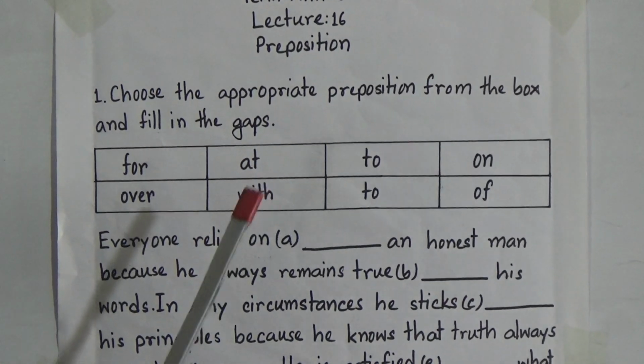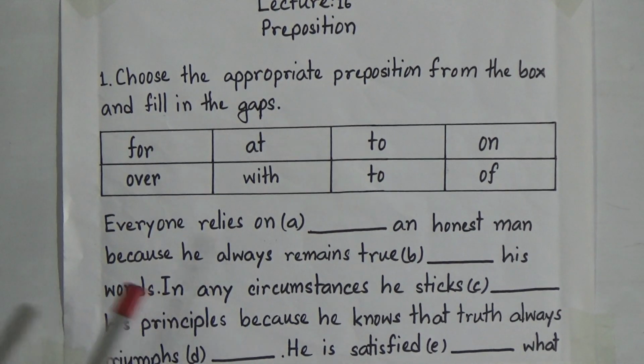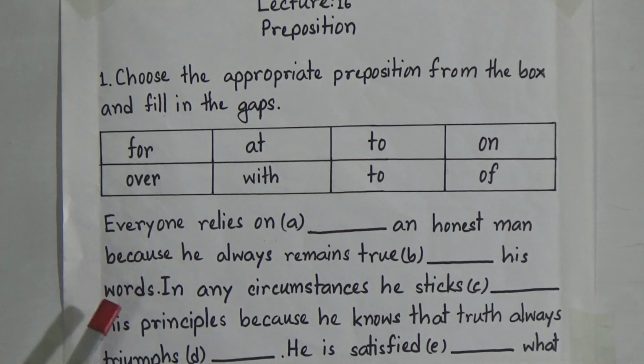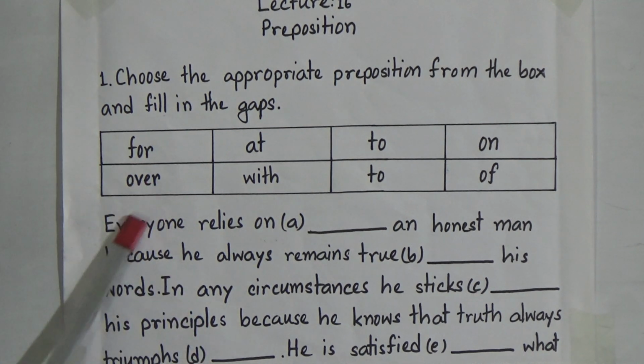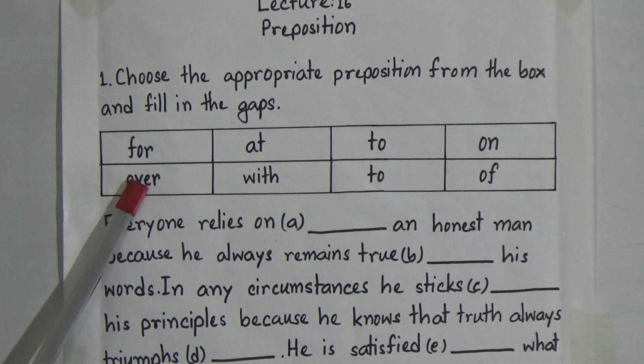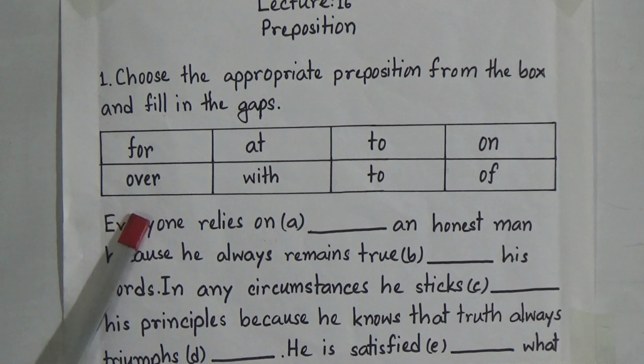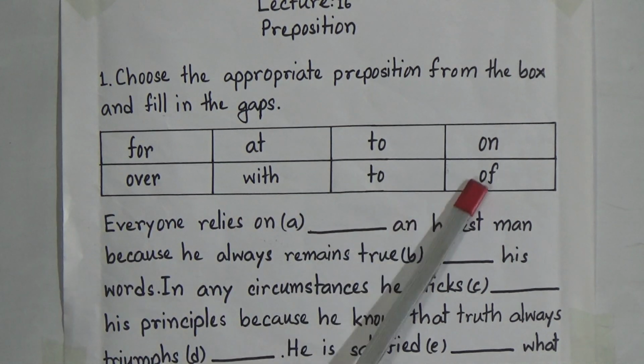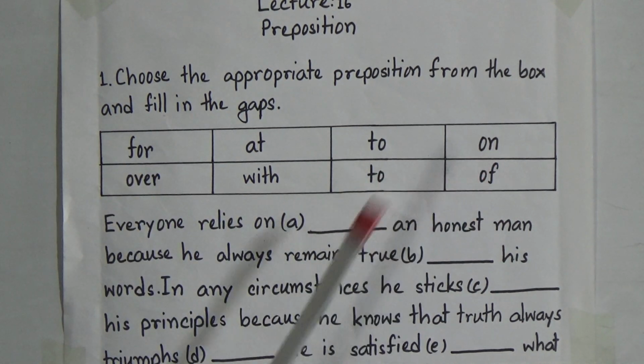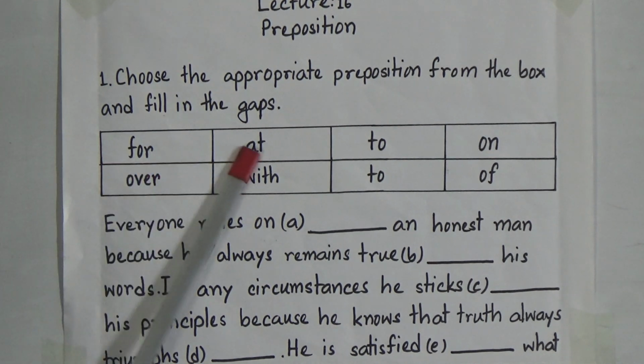We all know about the use of the prepositions, but we should also go through the appropriate prepositions which are in your book. At first we will look at these prepositions: for, at, to, on, over, with, to again, and of. So there are 8 prepositions and we will use these prepositions to fill up the blanks.